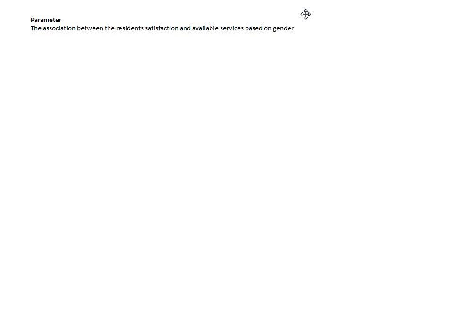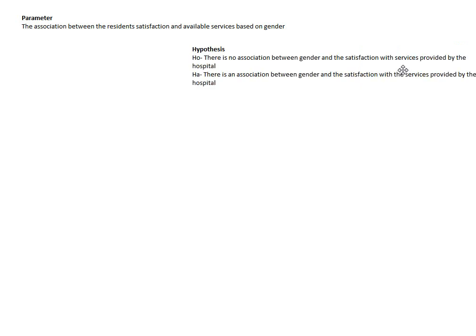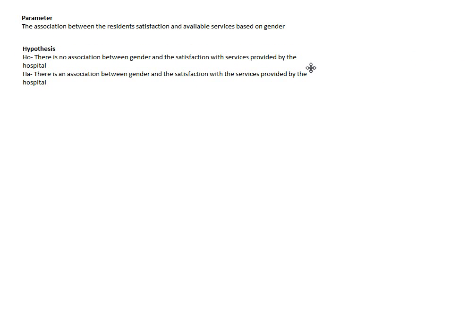Start off with our parameter, which would be the association between resident satisfaction and the available services based on gender. Next, we state our hypotheses, the null hypothesis being that there is no association between gender and satisfaction of the services provided by the hospital, and the alternative, there is an association between the gender and the satisfaction of services provided by the hospital. Next, we state our assumptions.